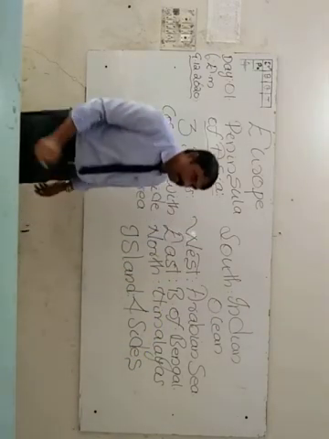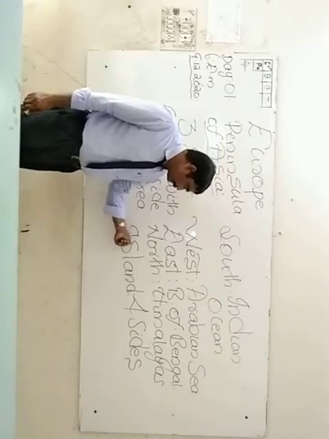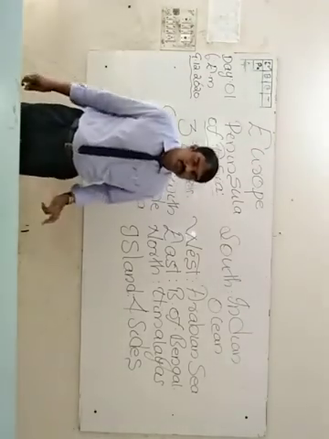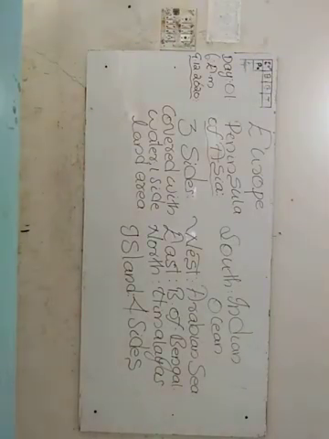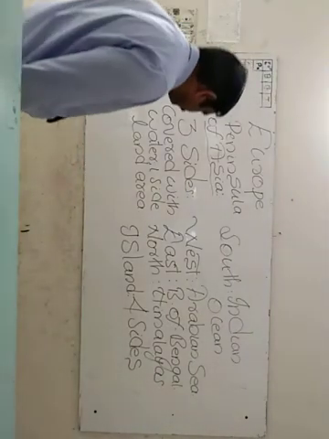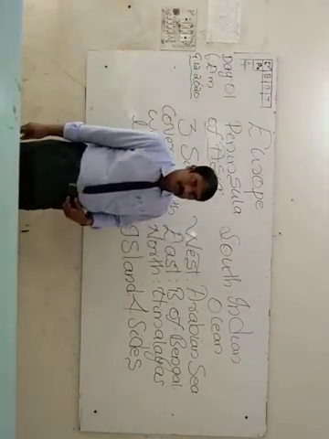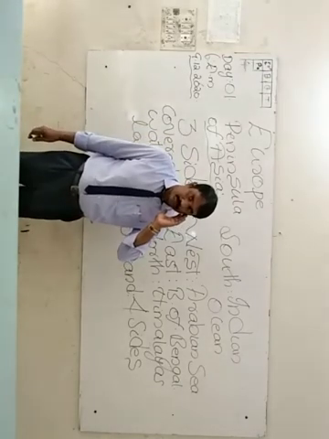What is an island? An island is a piece of land in which all the four sides are covered with water. The best example of an island is Sri Lanka.